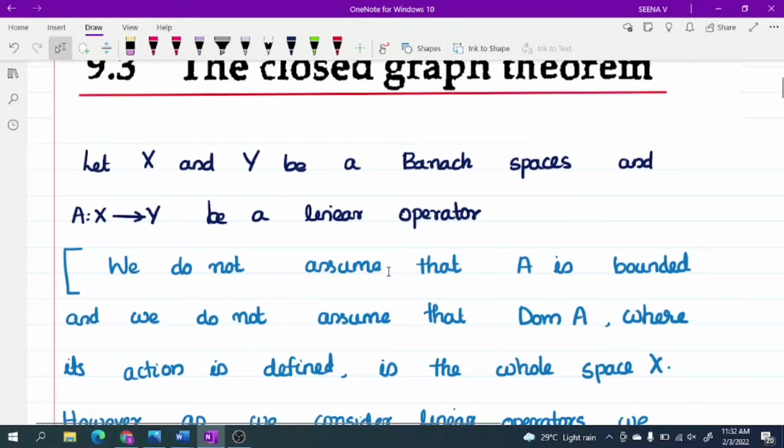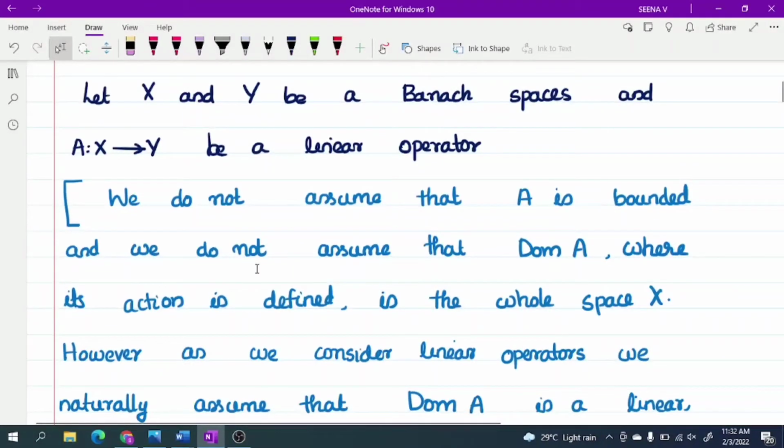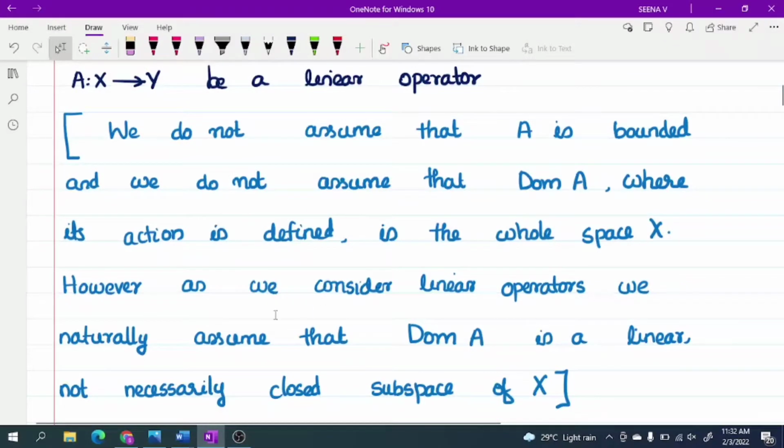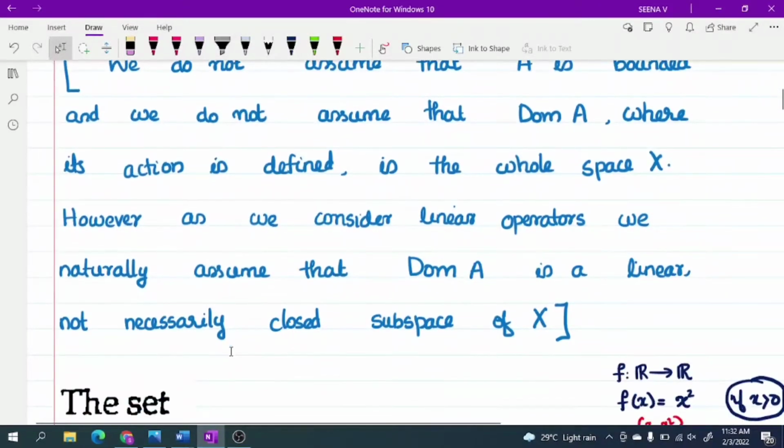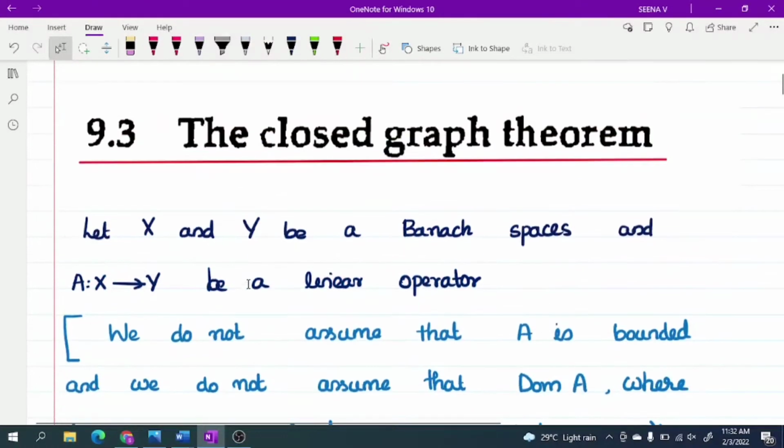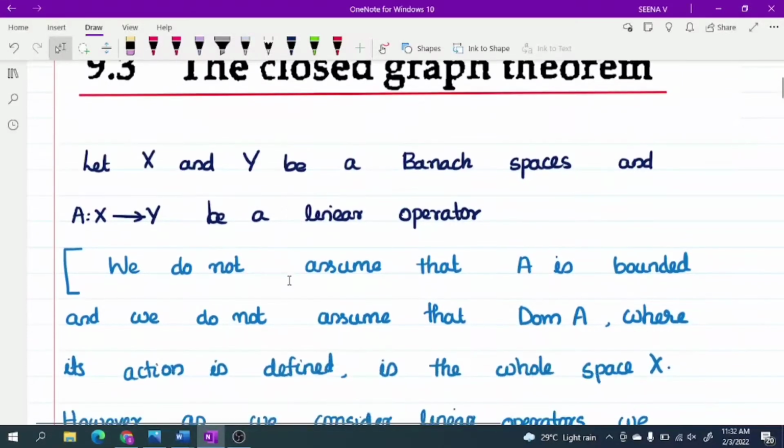Here we are not assuming A is bounded. Also, we do not assume the domain of A, where its action is defined, is the whole space X. However, we consider a linear operator naturally and assume that the domain of A is linear, and not necessarily a closed subspace of X. So just remember this. Let X and Y be Banach spaces and A from X to Y be a linear operator.